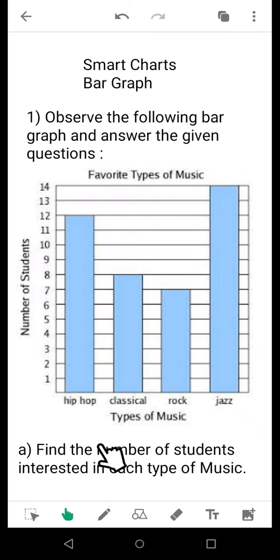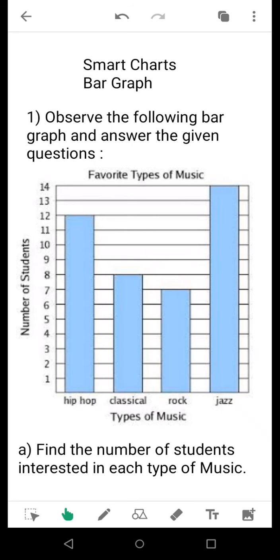Now, the first question: find the number of students interested in each type of music. As you can see, there are four types of music: hip hop, classical, rock, and jazz. So, you need to find how many students prefer hip hop, how many prefer classical, how many prefer rock, and how many prefer jazz. Even if this question is not asked, I would still suggest that you find them out during any bar graph calculation based sums. Why? These would be helpful to you when you go to the next questions.